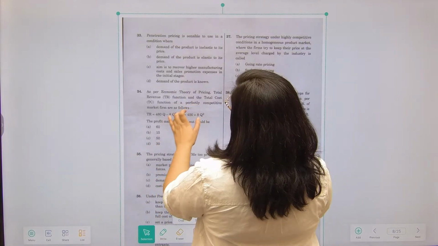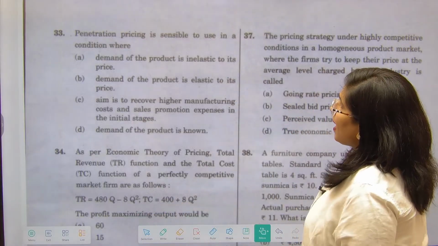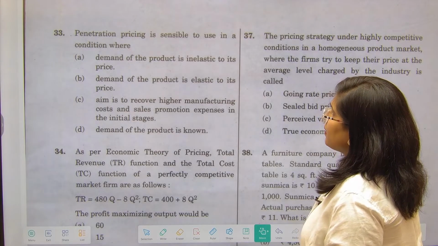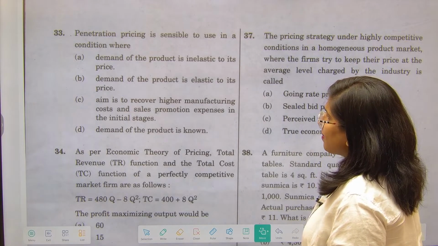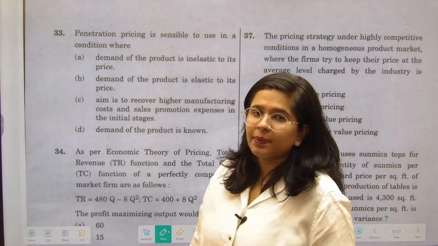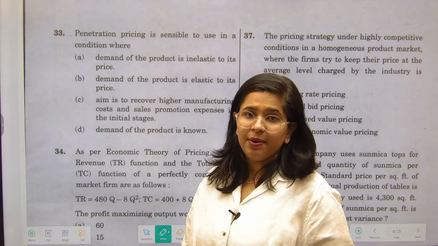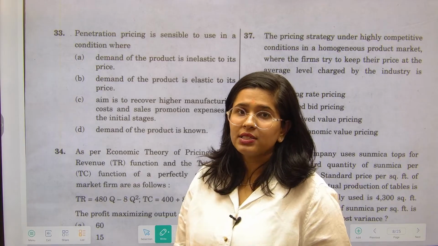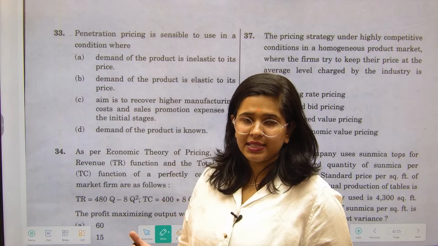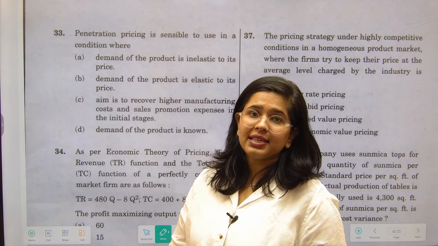Next thing, penetration pricing. Penetration pricing is sensible to use in which condition? Where demand of the product is inelastic, demand of the product is elastic, aim to recover higher manufacturing costs, or demand of the product is unknown. This elastic inelastic का मतलब क्या? When the demand changes in relation to change in pricing, that is called elasticity. And if it does not change, that is called inelasticity.